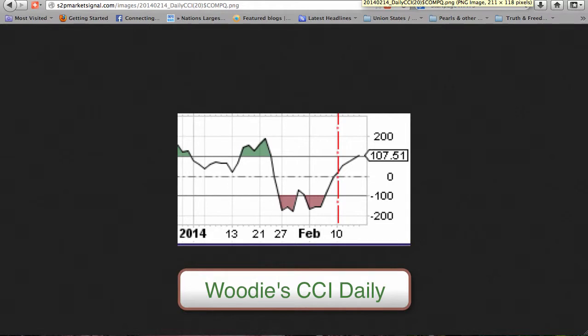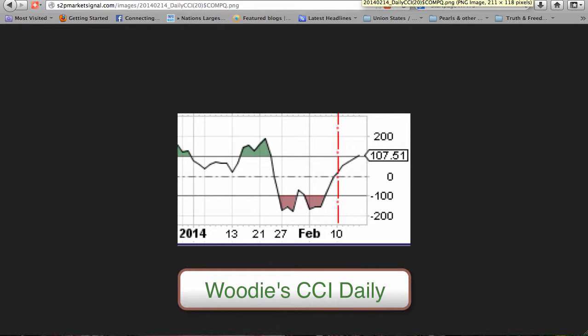Momentum. Without presenting a zero-line reject short entry signal, the CCI 20 daily rose back above zero and now has 5 days above zero for a likely change of trend early next week. At 107.51 points, it is outside the plus or minus 50 range for a zero-line reject entry point. In Woody's CCI trading system, 6 consecutive bars above or below zero are required for a change of trend.